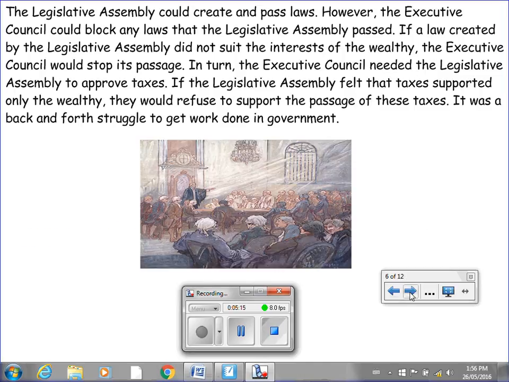The legislative assembly could create and pass laws. However, the executive council could block any laws that the legislative assembly passed. If a law created by the legislative assembly did not suit the interests of the wealthy, the executive council would stop its passage. In turn, the executive council needed the legislative assembly to approve taxes. If the legislative assembly felt the taxes supported only the wealthy, they would refuse to support the passage of these taxes. So it was a back and forth struggle to get any work done in government.